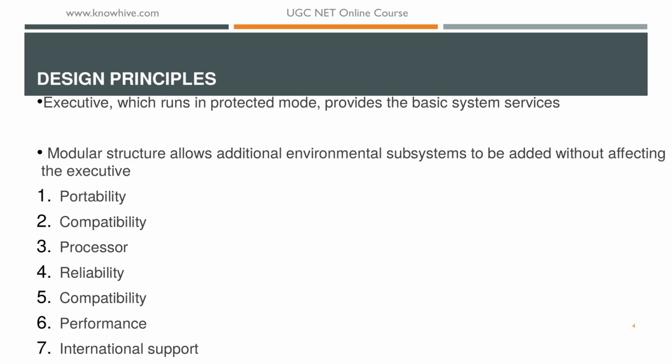On top, the environment subsystems operate in user mode and provide different OS APIs. The modular structure allows additional environment subsystems to be added without affecting the executive, which is written in C or C++. The platform dependent code is isolated in a dynamic link library, also called the hardware abstraction layer, HAL.